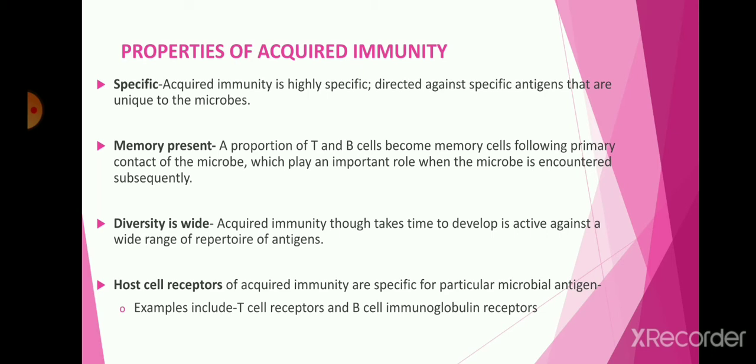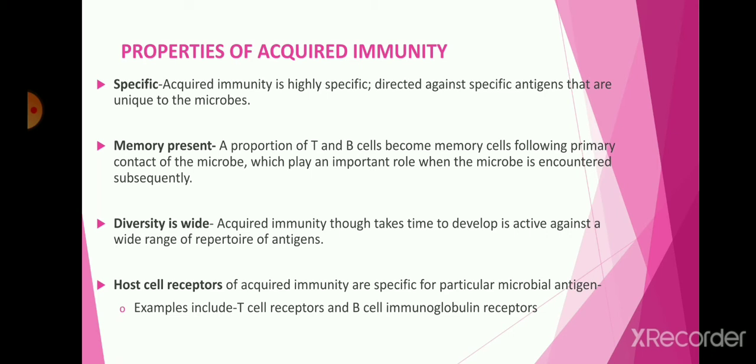Next point, that is diversity is wide. So acquired immunity, though it takes time to develop, is active against a wide repertoire of antigens. We know that many pathogens, many bacteria, many viruses are present in the body of the organism and in its surroundings. These microorganisms have variety in their proteins, RNA, and DNA, and due to that they show variation. Due to this variation, the innate immune system gets confused and cannot kill that organism.